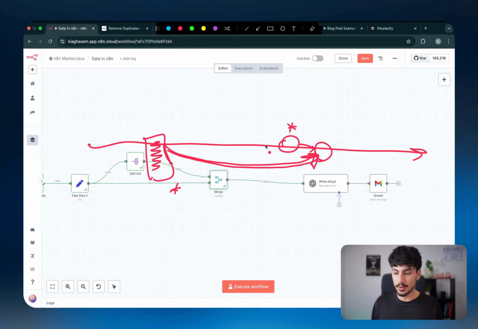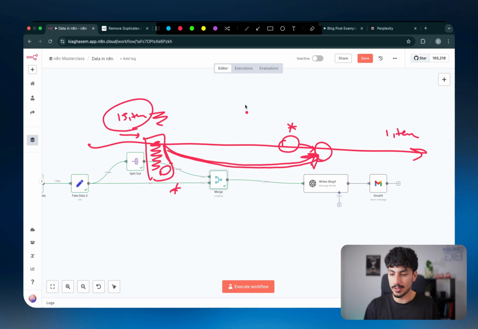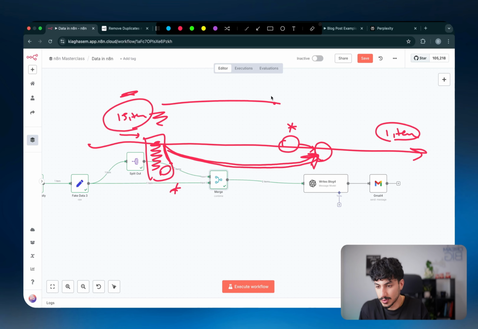You can still call on previous nodes, but the more complex your flow gets, sometimes the more difficult it gets to just call on a previous node and expect it to work correctly. Like for example, especially over here, if we have 15 items and down here we only have one item, you're going to see that when you're trying to call on a variable inside these 15 items, it's not going to work correctly because it's going to be like, okay, well, there's only one item here, but over here there's 15. Like, which one am I actually trying to call on? And so sometimes you'll have issues if there's different number of items going through the flow.